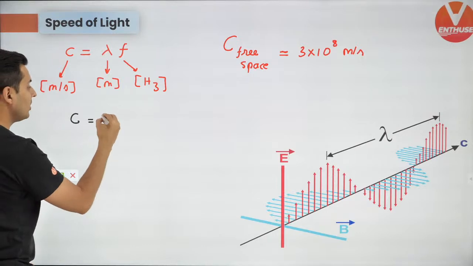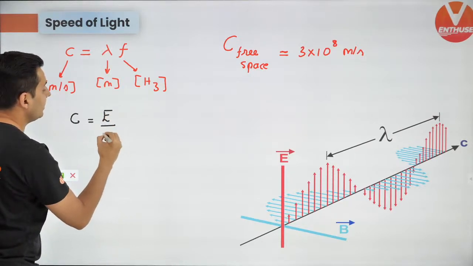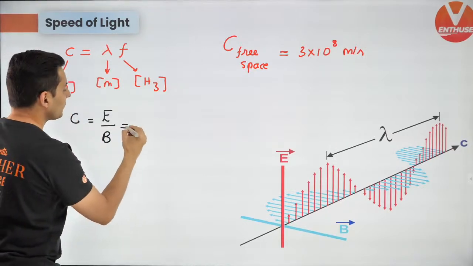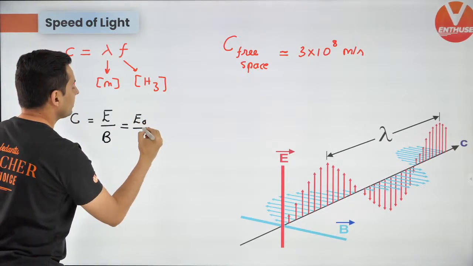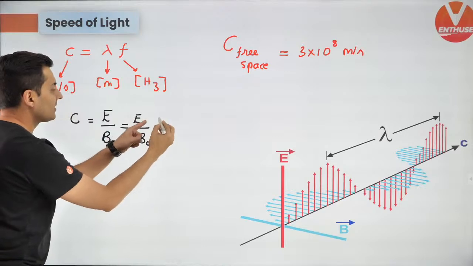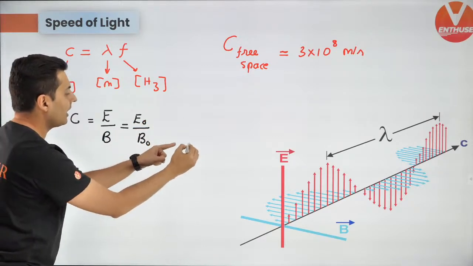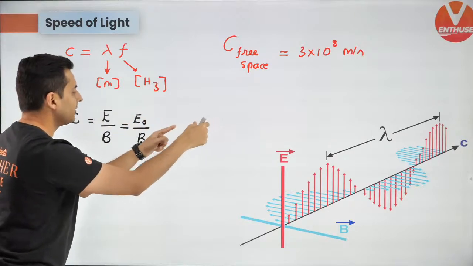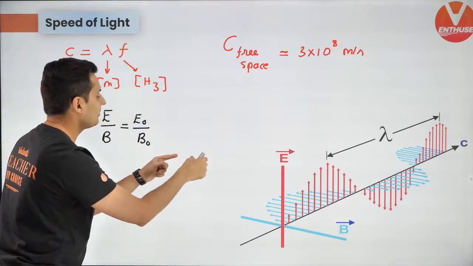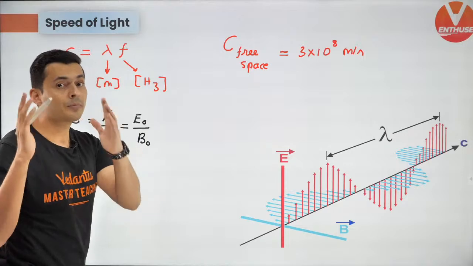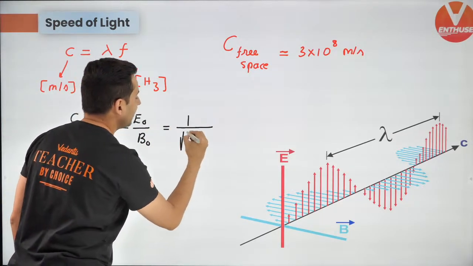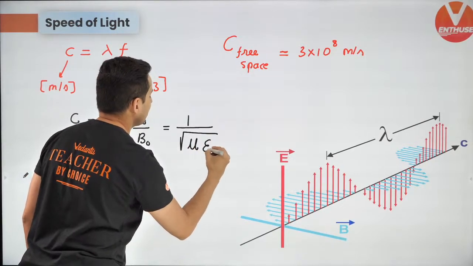C is also the value of electric field by magnetic field at any instant, which is also, think about it, E naught by B naught, because the sine term here and here will cancel out, because electric field is E naught sine something, magnetic field is B naught sine something. That sine will cancel, and this is also equal to 1 divided by root of mu epsilon.